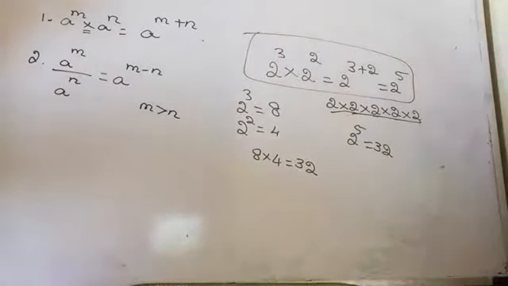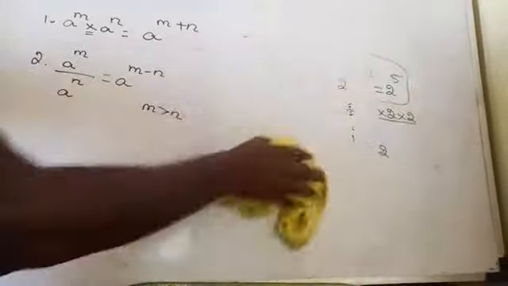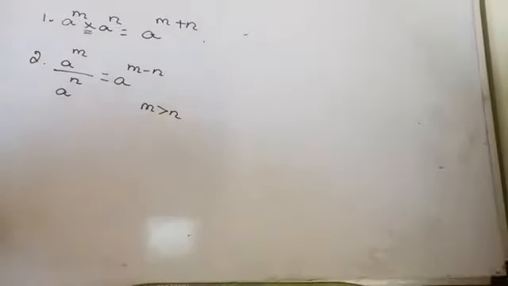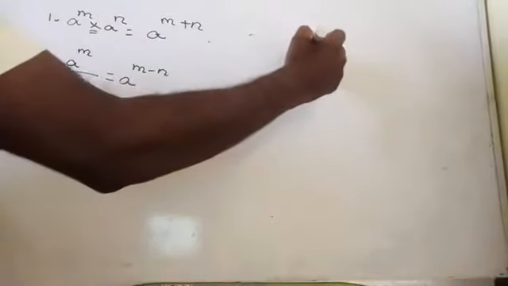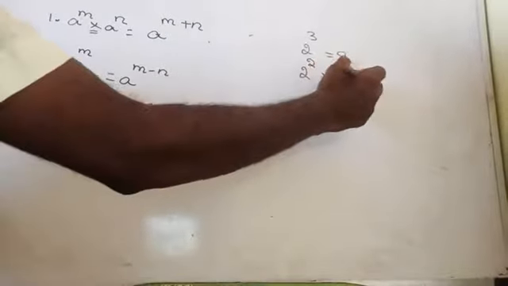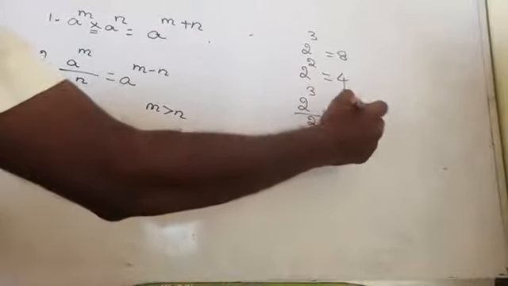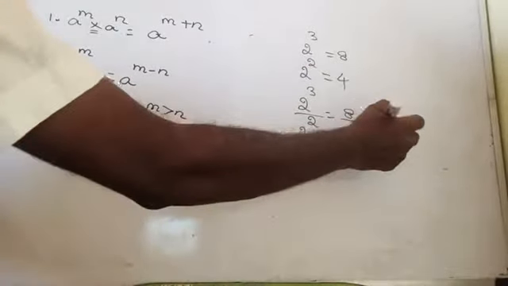I will give you one example: 2 power 3 by 2 power 2. 2 power 3 is 8, 2 power 2 is 4. So 8 by 4 is equal to 2.